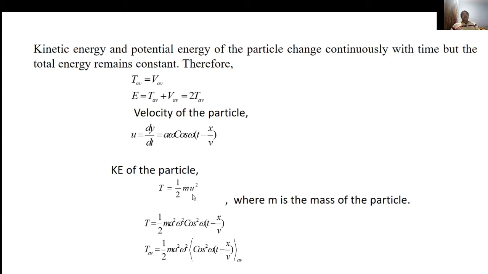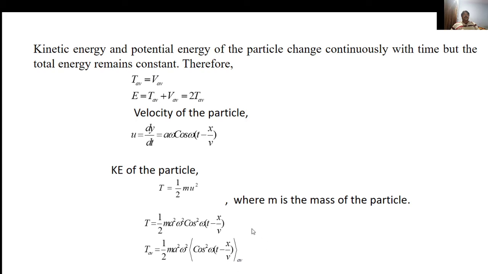Substituting the value of u, we get T equals 1 by 2 m a square omega square cos square omega (t minus x by v), or T average equals 1 by 2 m a square omega square times the average of cos square omega (t minus x by v).